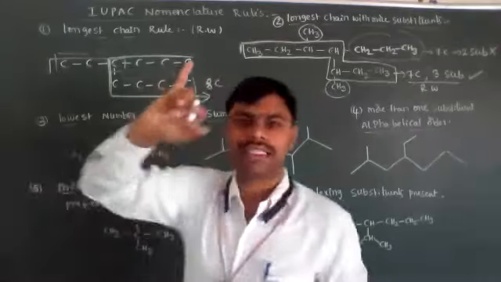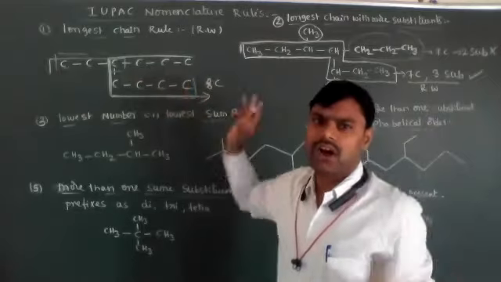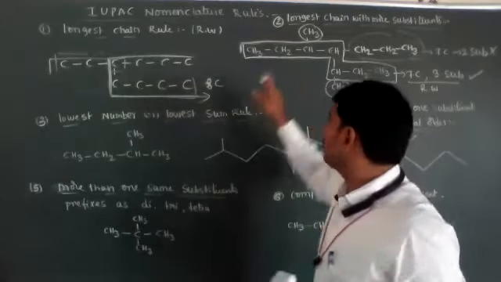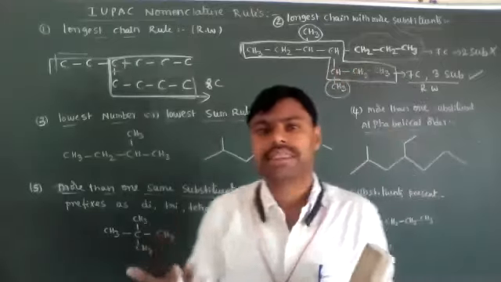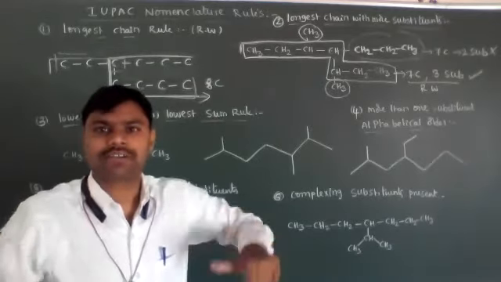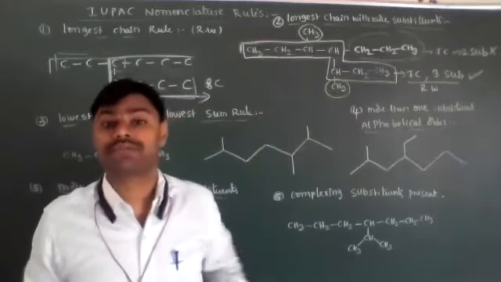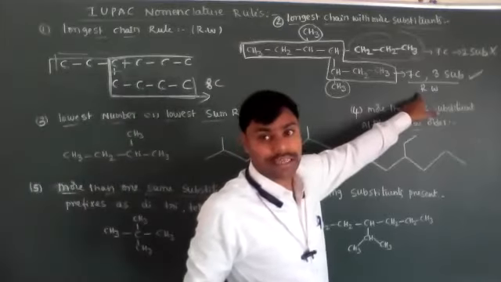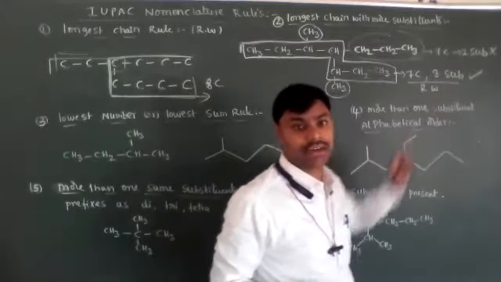So the first rule is longest carbon chain without breaking the carbon bonds connectivity. Some cases, if the organic compound has either left to right or right to left the same number of carbon atoms in the longest carbon chain, in that case which we have to choose as the root word? The longest carbon chain which has more number of substances on the root word, that we have to consider as the longest carbon chain or root word. Okay students? So here the second one we have to choose. That is the second rule.